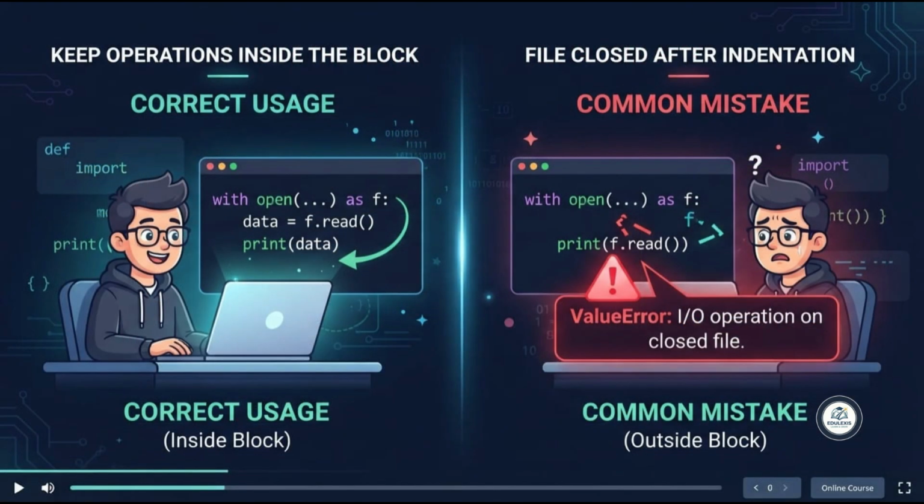Let's discuss a common mistake beginners make. Once you leave the indented block, the file object variable f still exists, but the stream is already closed. If you try to call f.read or f.write outside the indentation, Python will throw a ValueError stating that operations cannot be performed on a closed file. Keep all your resource operations inside the block and only use external variables for processing raw data.